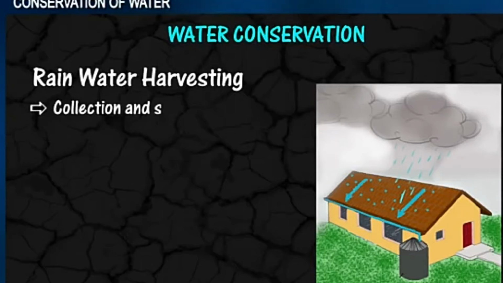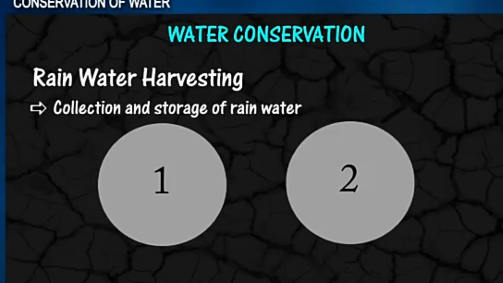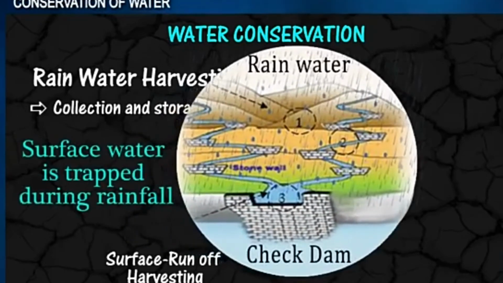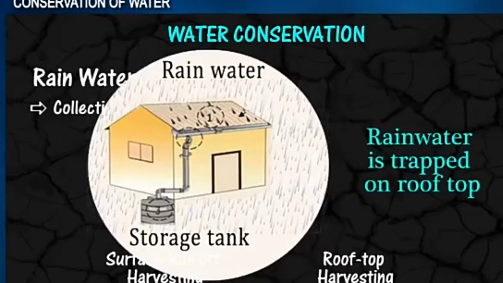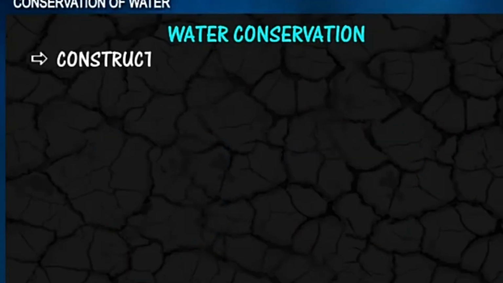Another method of conserving water is rainwater harvesting. When rain falls, we should learn to collect and store the rainwater, which helps to conserve water within the house or in the industry. So we have two types, as is being displayed.